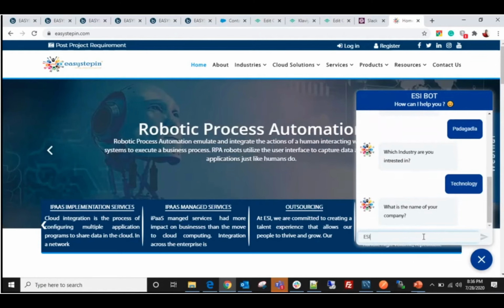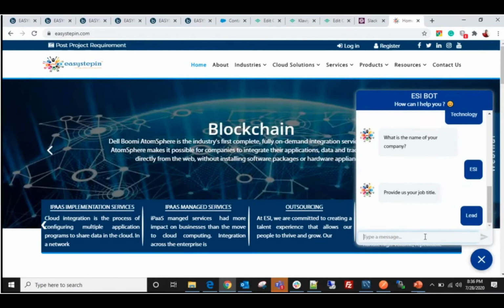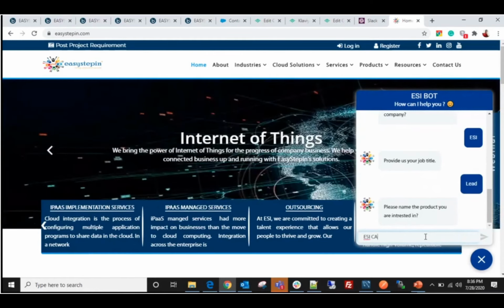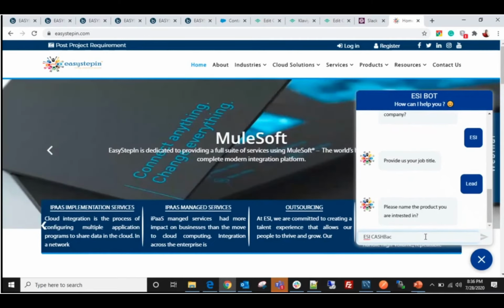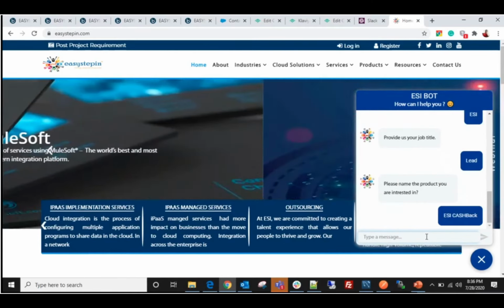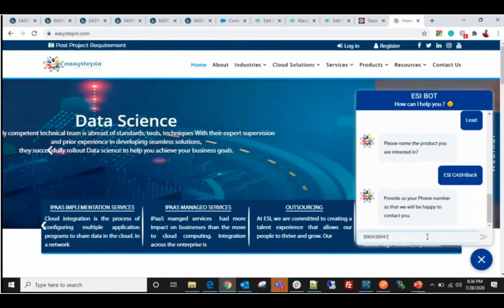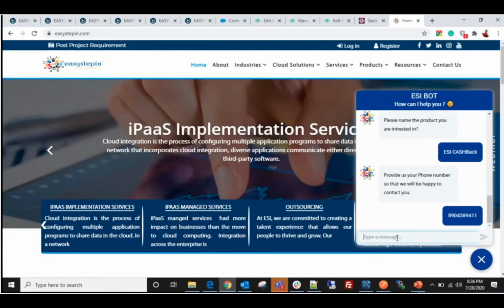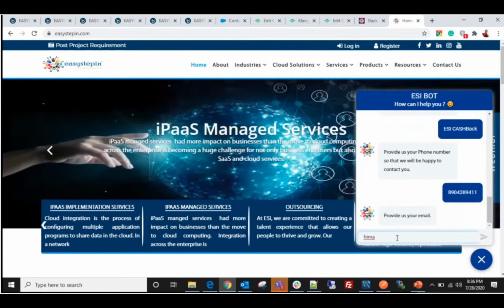And which company I belong to. Yes, I have given my company and the details of my job title, and which product. Right now in ESI they have implemented one of the products called ESI cashback, so I have given the product name as well. Then it requested me to provide a mobile number. While giving the mobile number, we have to cross check whether we have given a valid mobile number or not. And they have also requested an email ID.